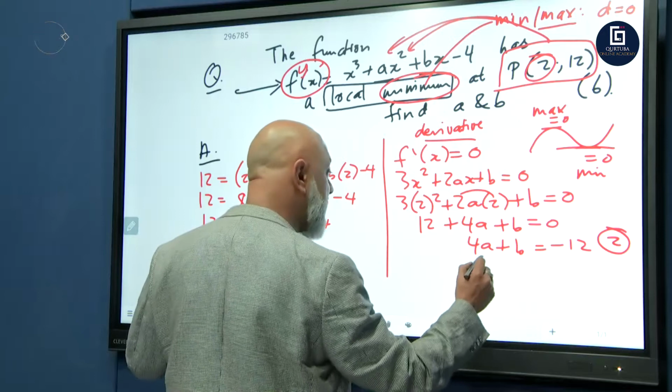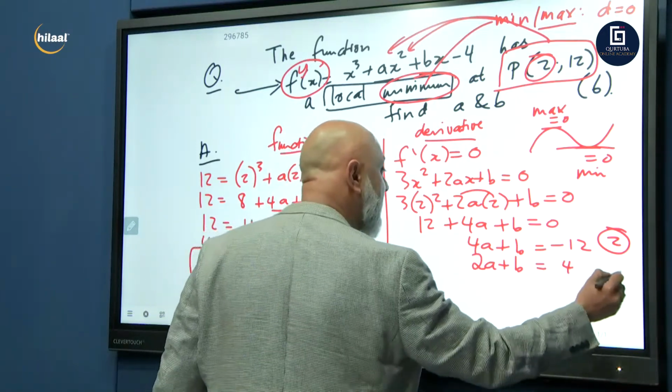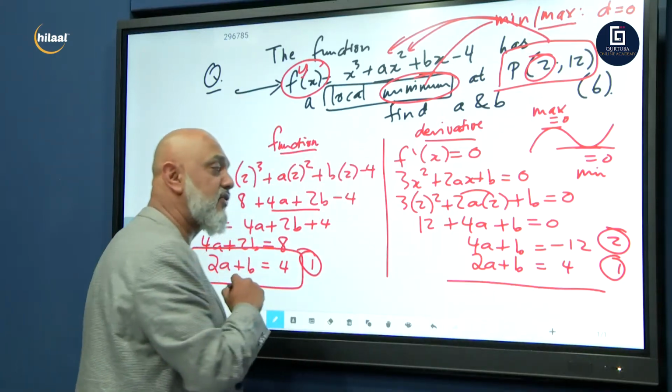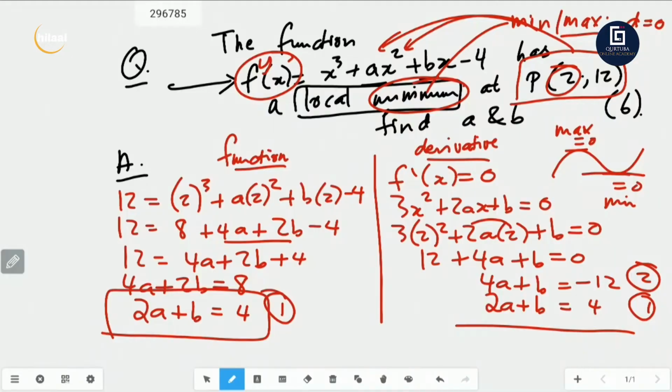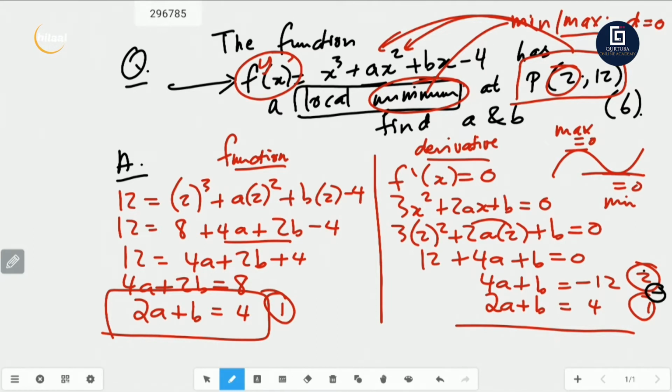2a plus b equals 4, that's equation number 1, and let's solve simultaneously. What am I going to do to cancel the b's? Am I going to add the two equations, subtract, multiply, or divide? I'm going to subtract, to get rid of the b's. So equation number 2 minus equation number 1.